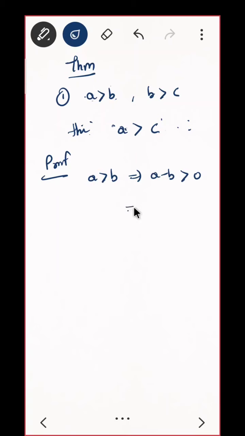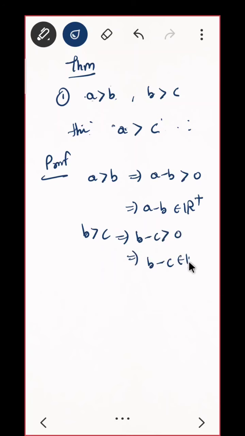Can I say next line is A minus B belongs to R plus? Correct? Same can I do it for here? That is B is greater than C implies B minus C is positive. That means B minus C is in R plus. Correct?